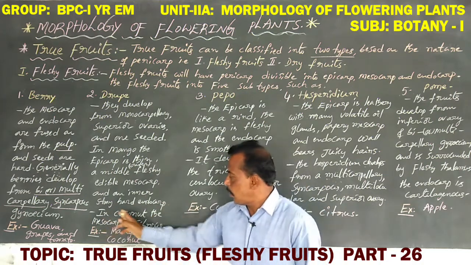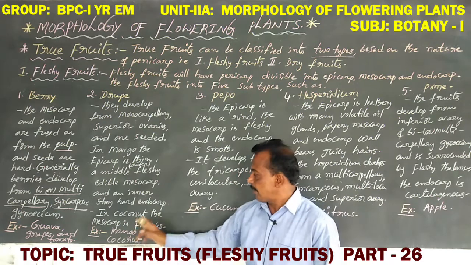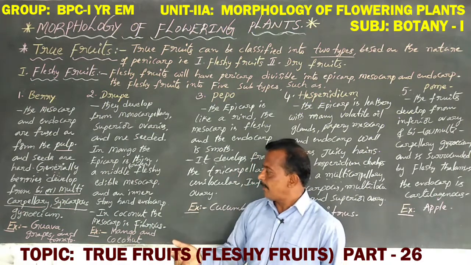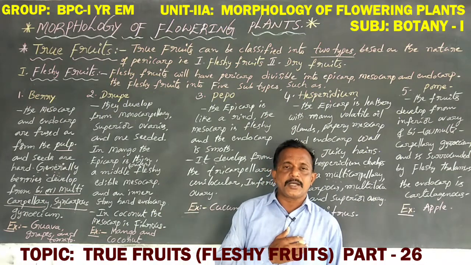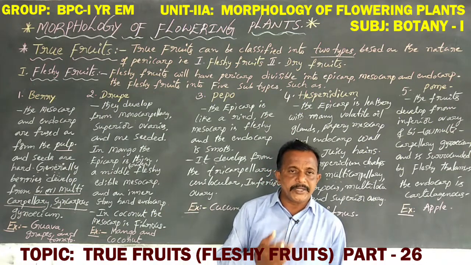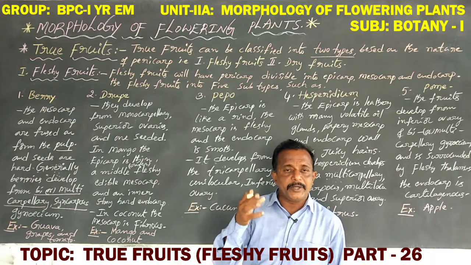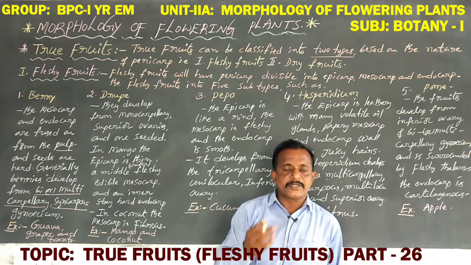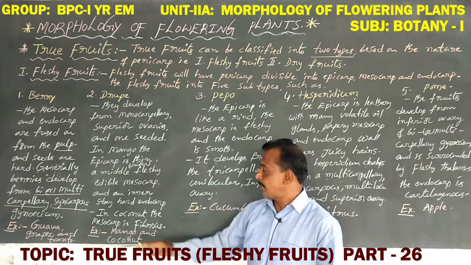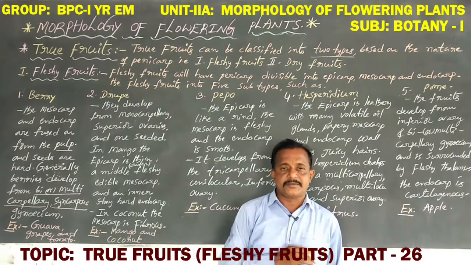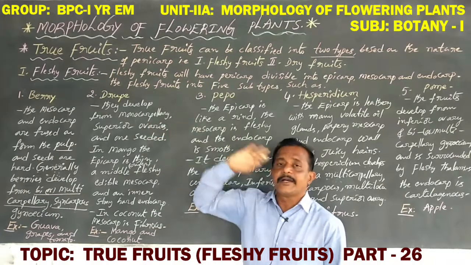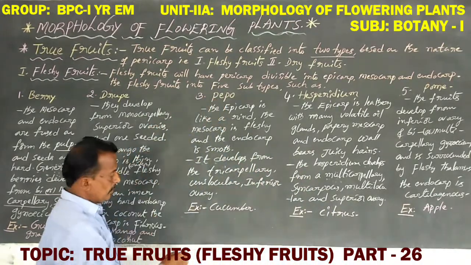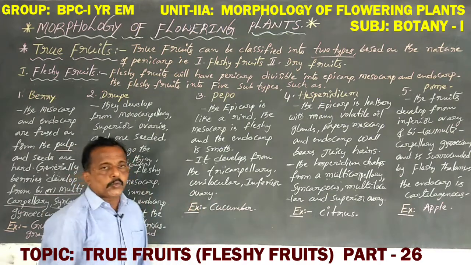But in coconut, the mesocarp is fibrous. The remaining epicarp and endocarp are similar. Especially the middle layer, the mesocarp, is always fibrous. Okay, now this is drupe. Next, coming to the third one, pepo. An example is cucumber.